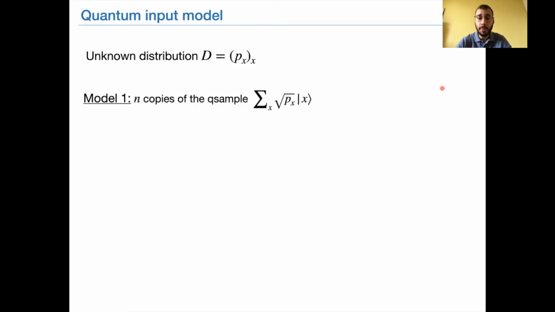The first possible input model, which has been considered by some previous work on other topics, consists of having n copies of a quantum state, sometimes called a Q sample, which is just a coherent encoding of the distribution D. However, in this simple model, it turns out that it is impossible to obtain any quantum speedup. In other words, the best you can do in this setting is to measure the quantum sample to obtain classical samples, and then run any classical sub-Gaussian estimator.